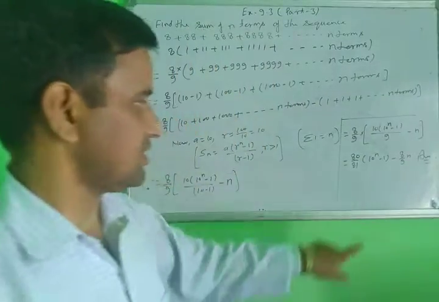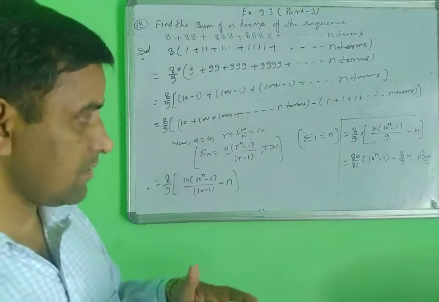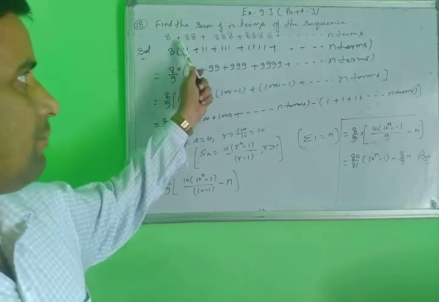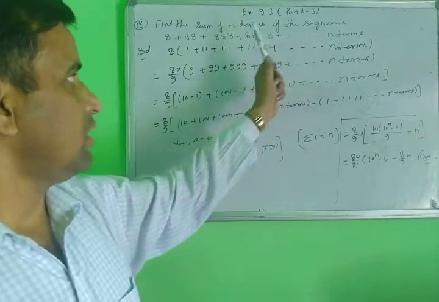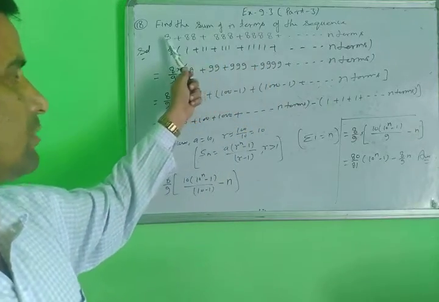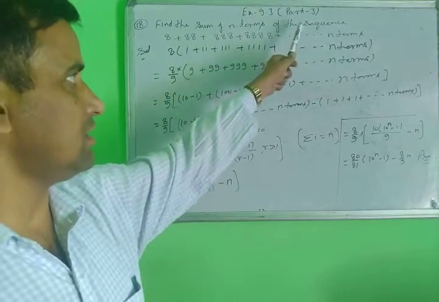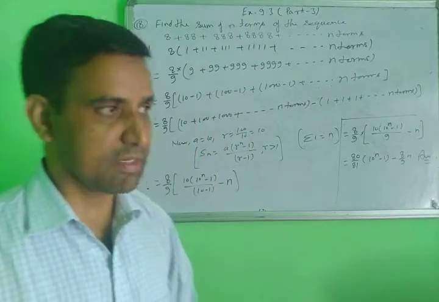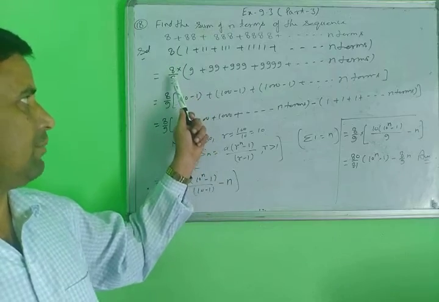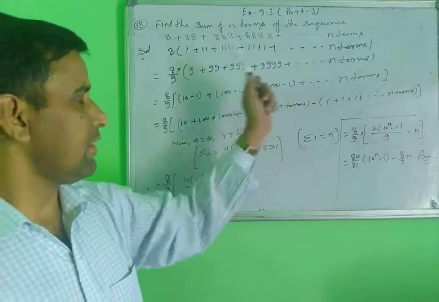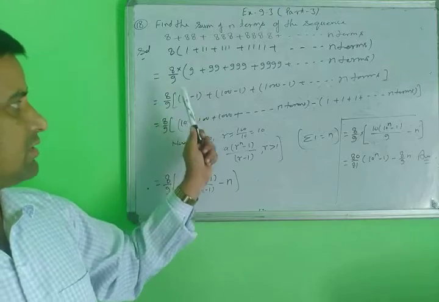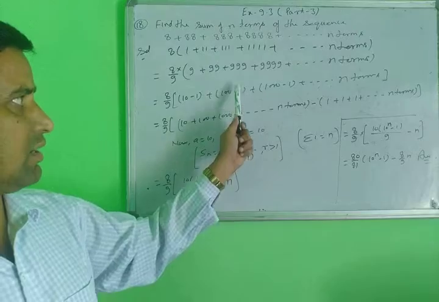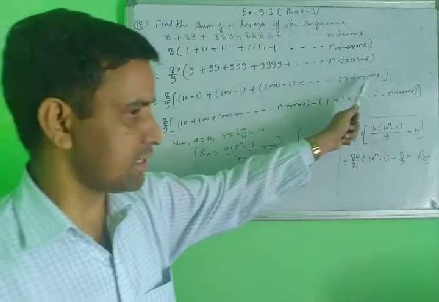This is your final answer, because first of all, every question in this form, you will take the digit taking common. Suppose here 8, 7, 5, any digit here, you will take common. After that, in every question you will multiply by 9 and divide by 9. Multiply 9 inside here and divide by 9 you write here. Then this 9 converted to 10 minus 1, this 9 converted to 100 minus 1, this 9 converted in n term.